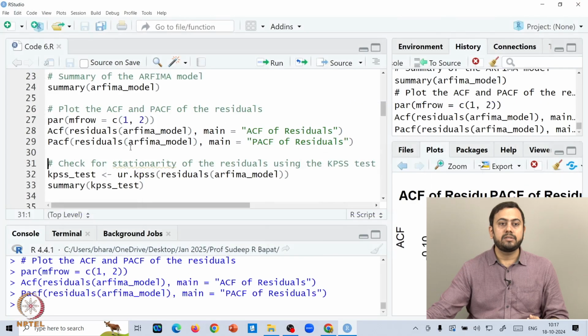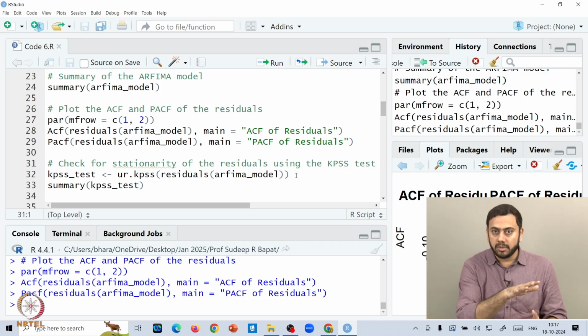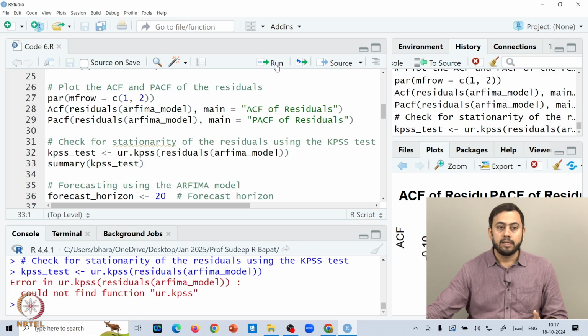The next thing is you'd want to check for stationarity of the residuals using the KPSS test. If you remember the KPSS test, we've covered this long back, but one can implement this KPSS test to check whether our residuals are stationary or not, because we don't want any non-stationarity among the residuals. Residuals should be completely random, in other words, they should be stationary. So how do you check that? We can implement this KPSS test on the residuals, and let's see what the output is.